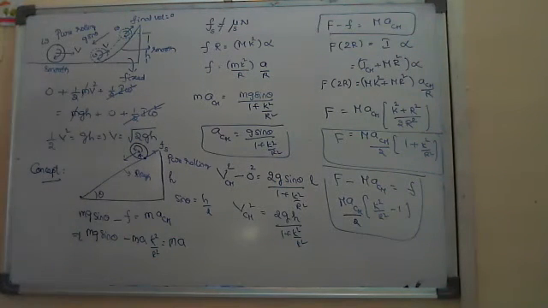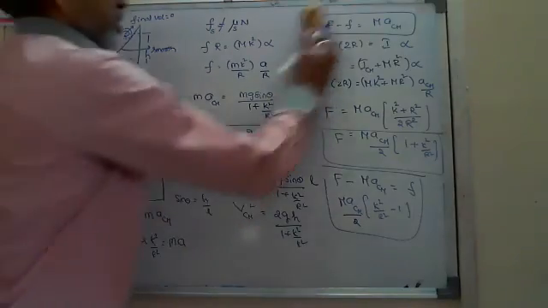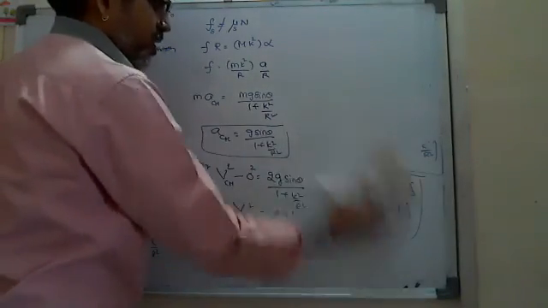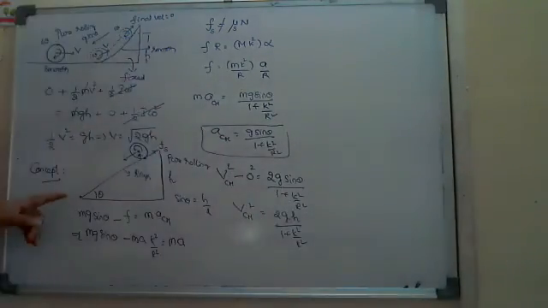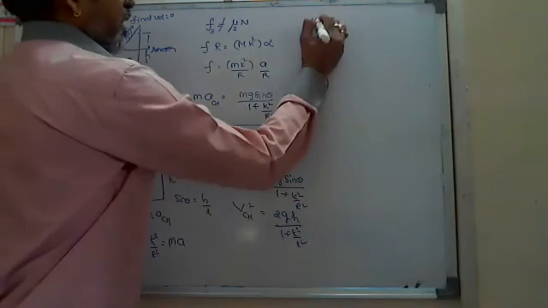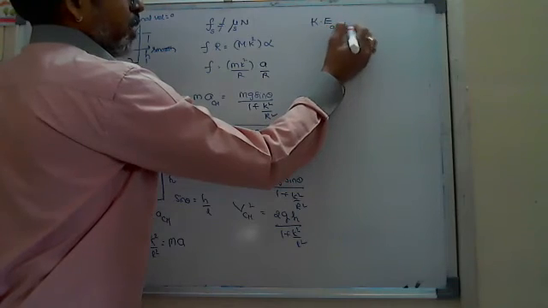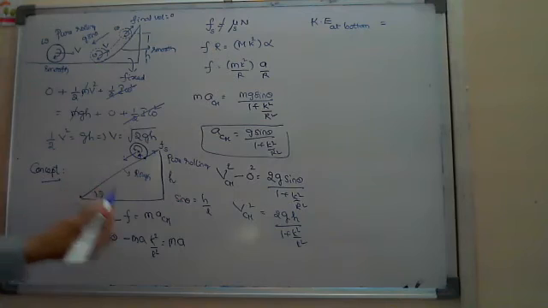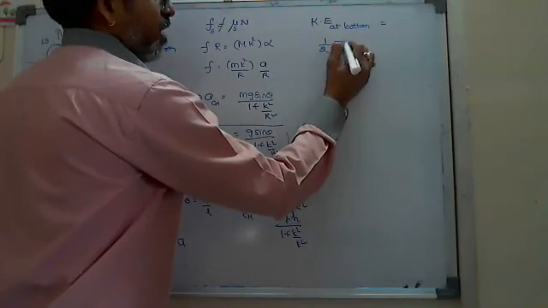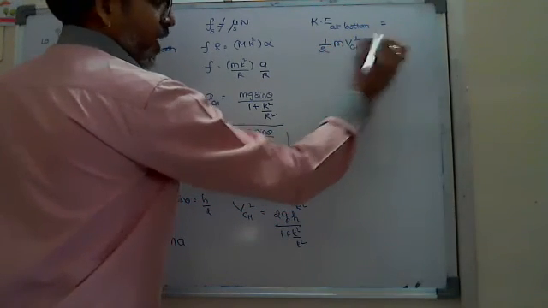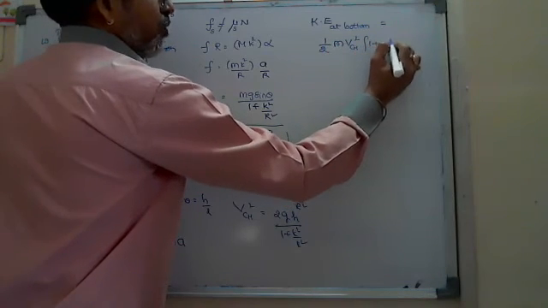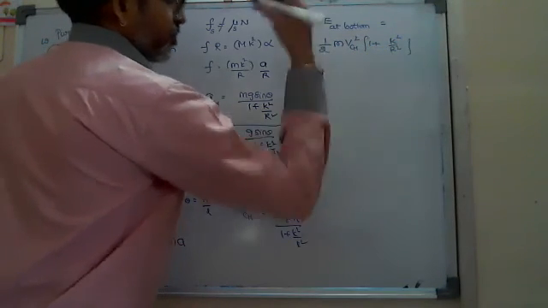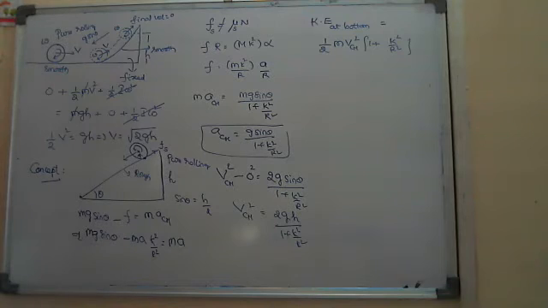Here, my question is, if I ask what will be the total kinetic energy at this point, at the bottommost point, generally what we write? Sir, it is in rolling motion, sir. Yeah, here it is very simple, sir. We can write half m V_cm square plus half I omega square. If I take common, 1 plus k square by r square. That is the kinetic energy at the bottom, right?